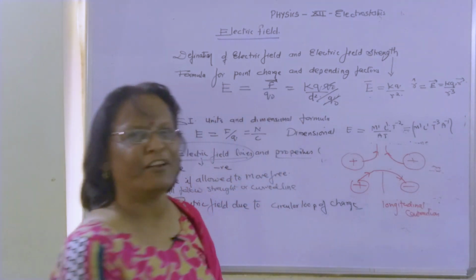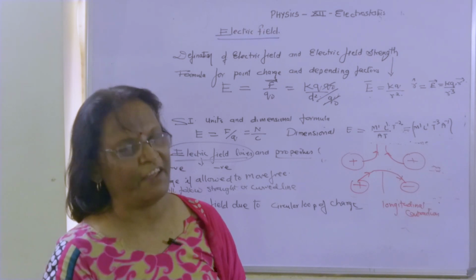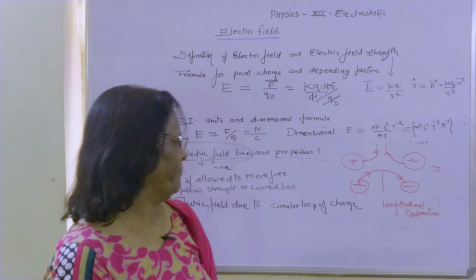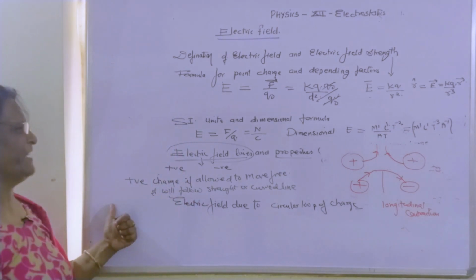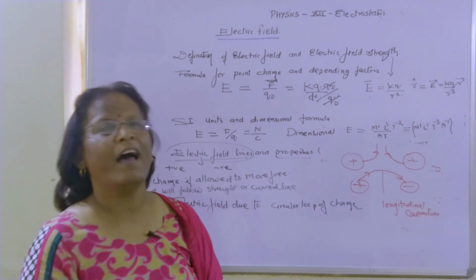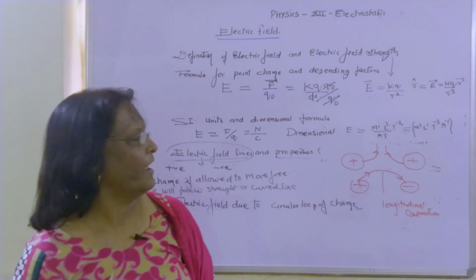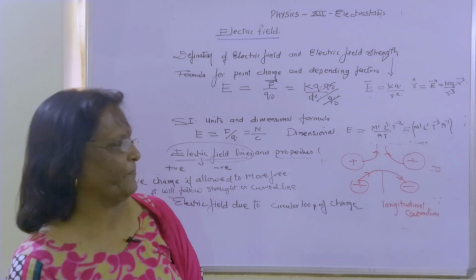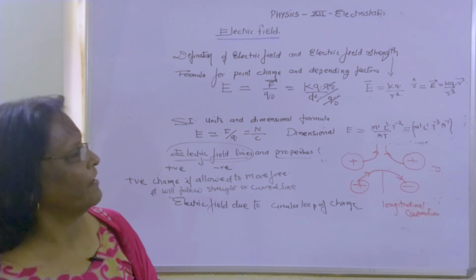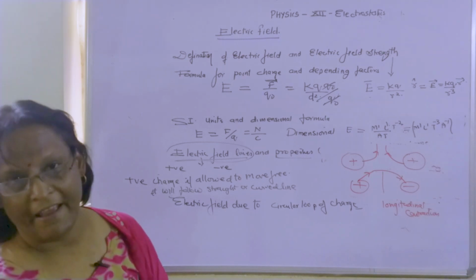Because of this longitudinal contraction of the electric field lines, positive and negative charges show attraction between them. So these positive and negative charges are responsible for electric field lines, one moving radially outward, another radially inward, but these charges show repulsion and attraction only because of electric field lines.